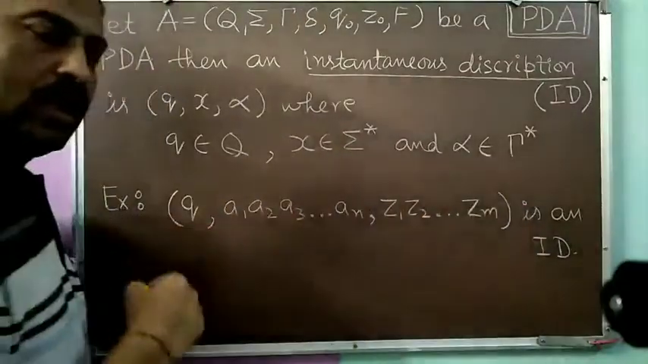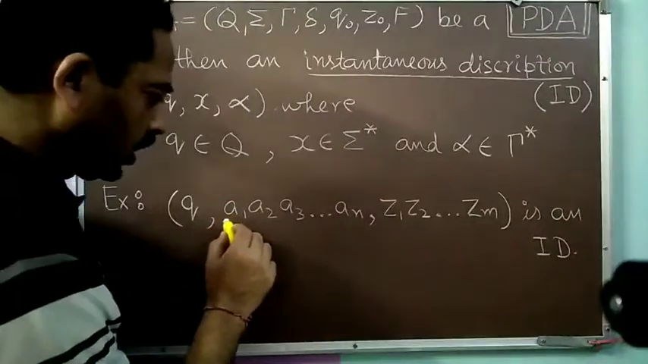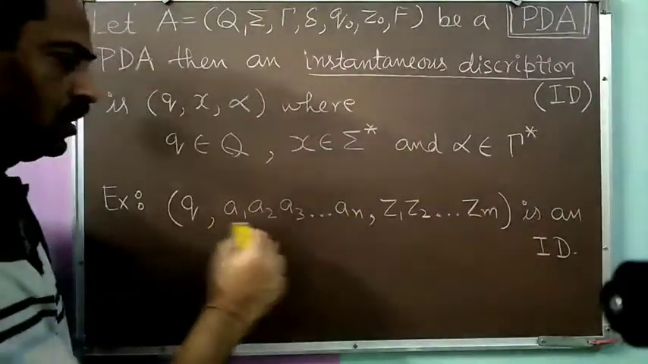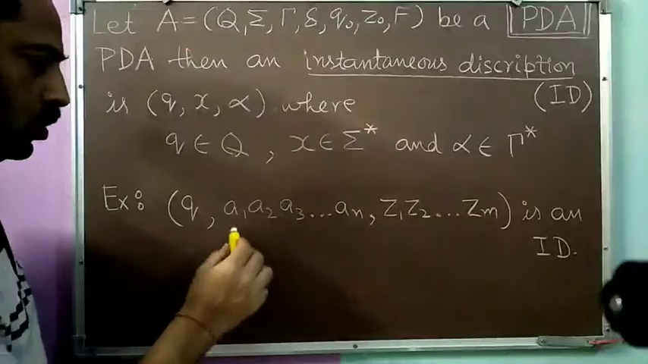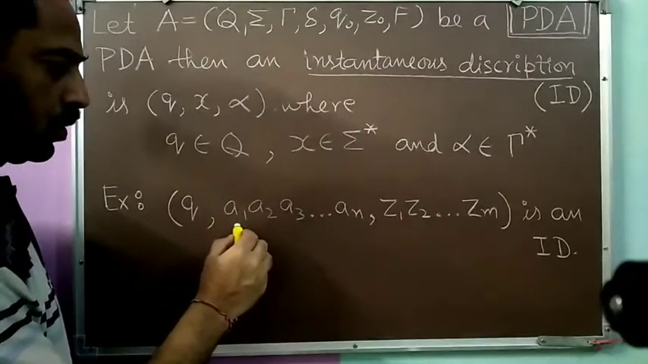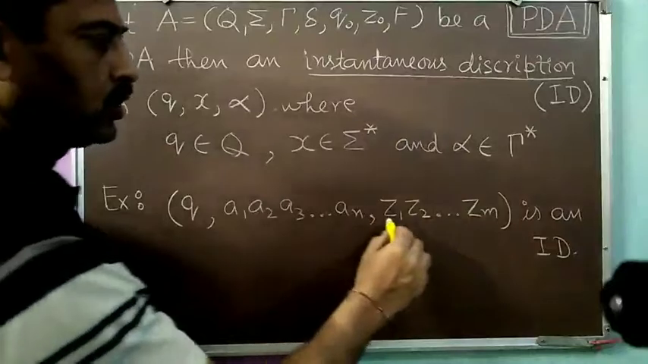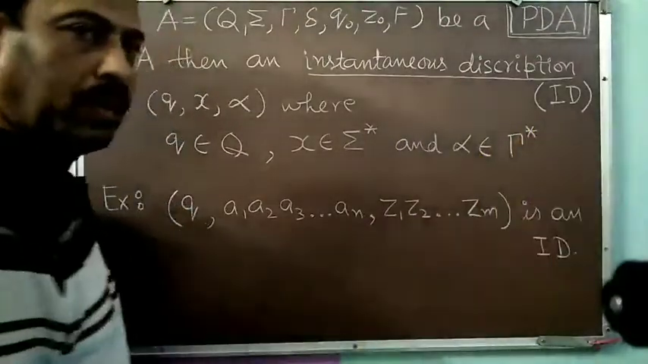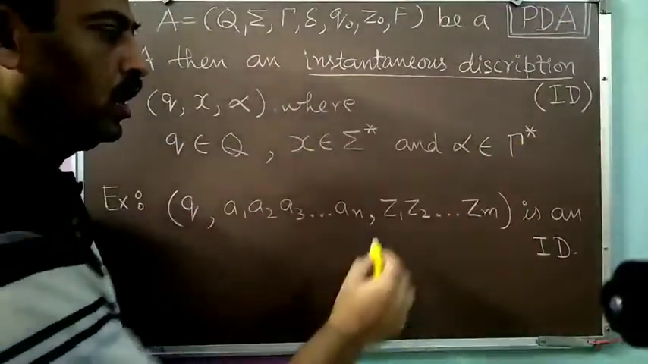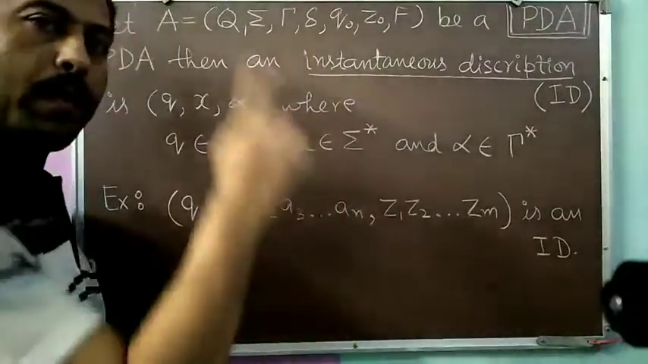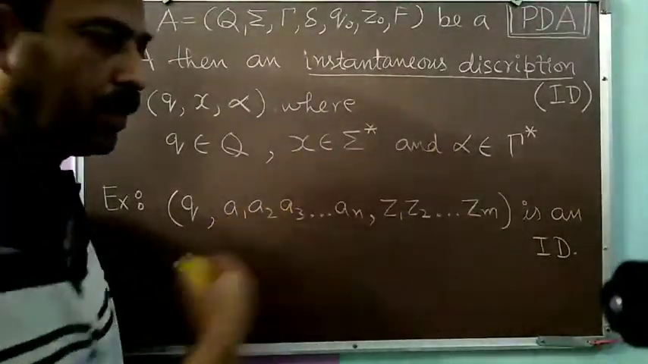This ID tells us that the current state is Q. Now A1, A2, A3, up to AN, this is the current string which remains to be processed. So the next input symbol to be processed from the input string will be A1. Now Z1, Z2, Z3 and so on up till Zm, this string is stored over the pushdown store with Z1 at the top of the pushdown store.